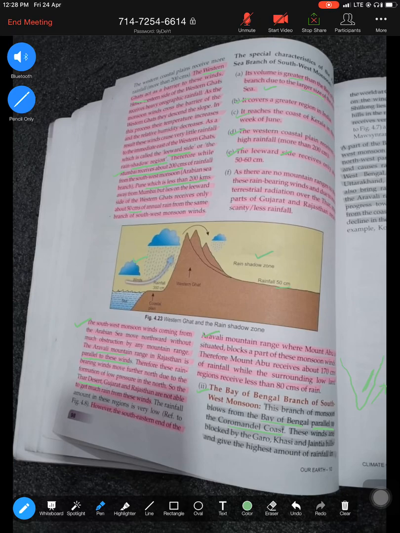That's why they don't move this way, rather they follow their path and move upward. That's why the Coromandel receives little rainfall from this branch, because they are parallel, like the Aravalli is parallel to the Arabian Sea branch. Coromandel is parallel to the Bay of Bengal. The second thing about the Bay of Bengal is that they are blocked by the Garo Khasi hills.